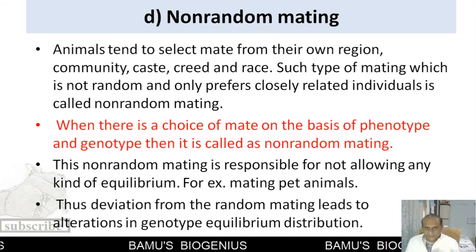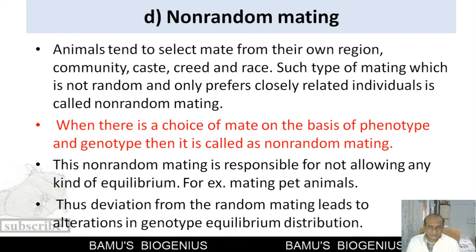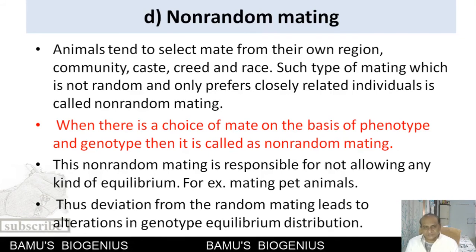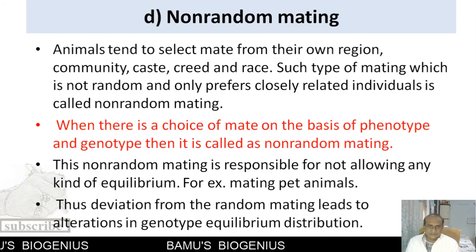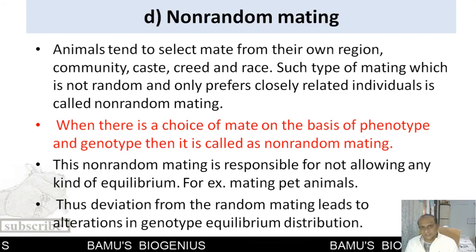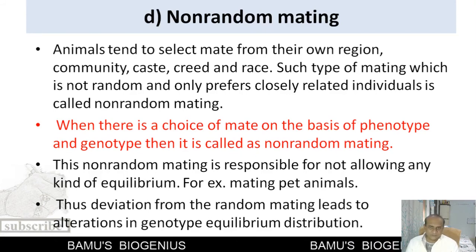The breeder identifies a particular type of phenotypic characters in a pet, and he tends to mate the individuals which have those particular phenotypic characters. So this is how the breeder is responsible for bringing about a particular kind of race, or we can say a breed, from that particular population of pet animals.